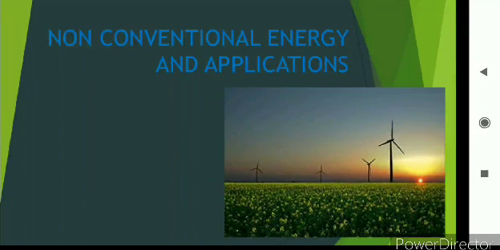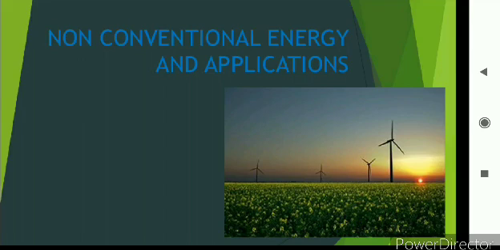Hello students, in this slide we are going to discuss non-conventional energy and its applications. Before discussing it, we should know what non-conventional energy is. Non-conventional energy is just the opposite of conventional energy. Conventional energy means power production by the steam power plant. In contrast, non-conventional energy is a type of energy which is inexhaustible and which we can use